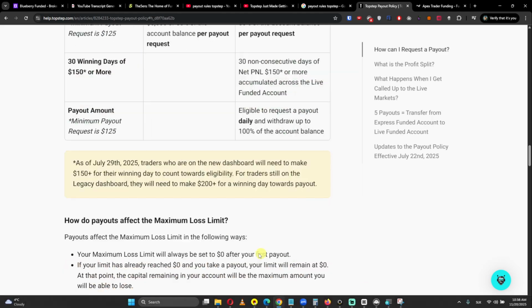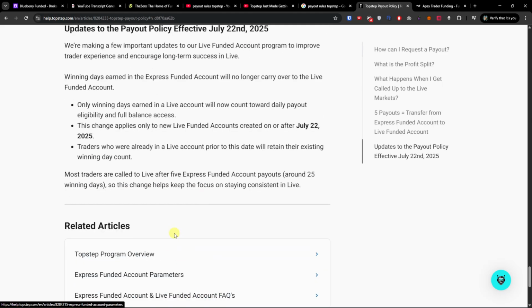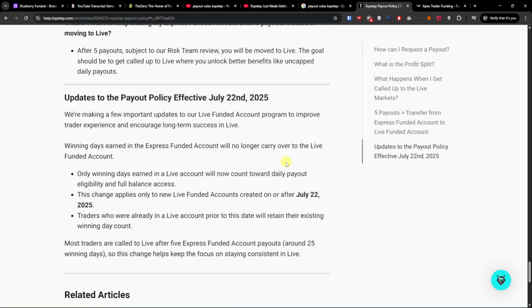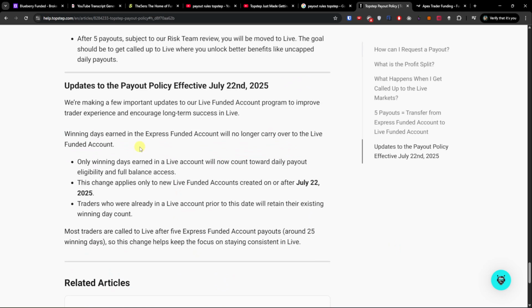And what I also want to show you is this article from July. For new Live funded accounts created after July, winning days from the Express funded account no longer carry over to live. Only winning days earned in live count towards the 30 winning days needed to unlock daily payouts and 100% balance access. Traders who were already in live before the date keep their already counting winning days.